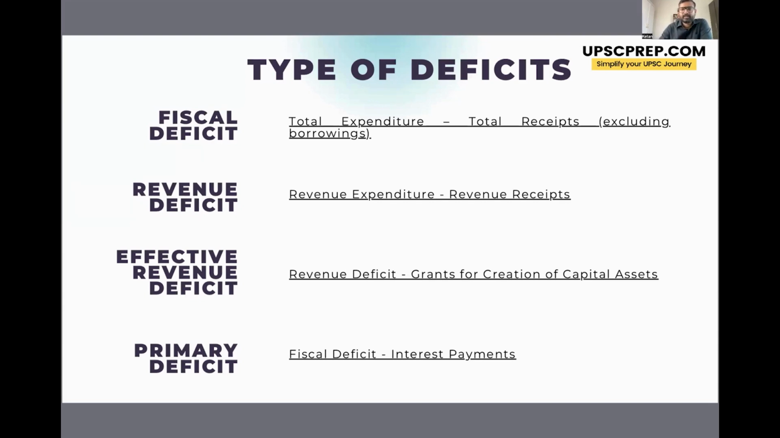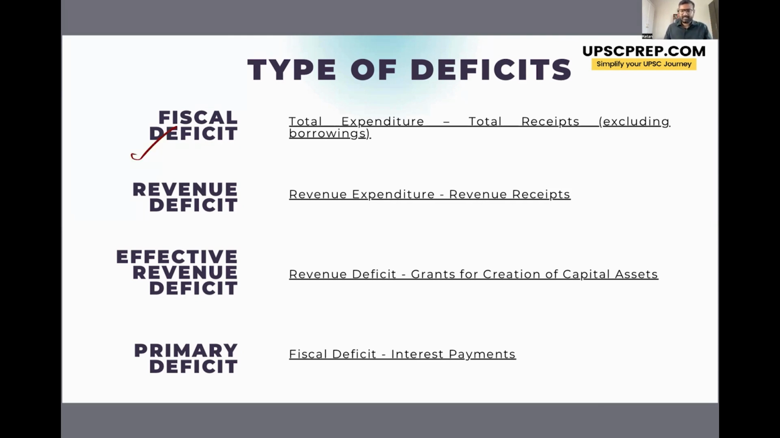Now, the government will always want to present a balanced budget. लेकिन कई बार obviously कुछ differences रह जाते हैं in the total expenditure of the government and the receipts of the government. So the difference between the expenditure and receipts is calculated into various types of deficits. So let's see one by one what they are.